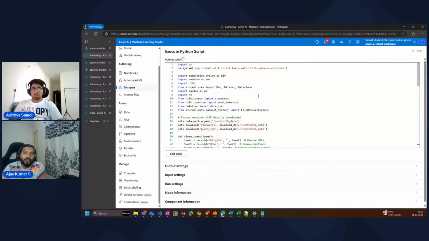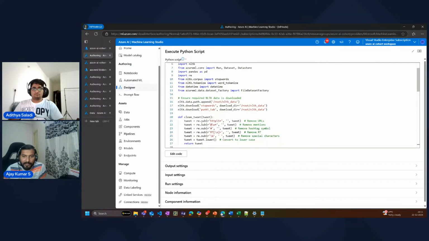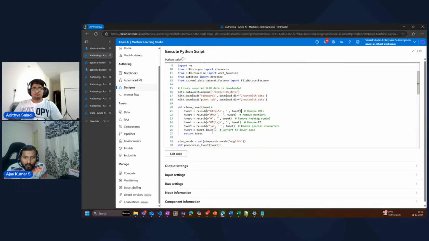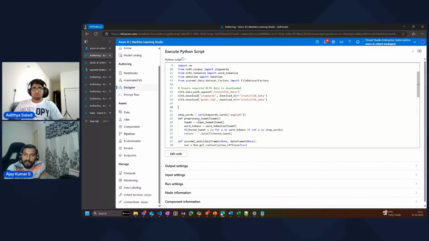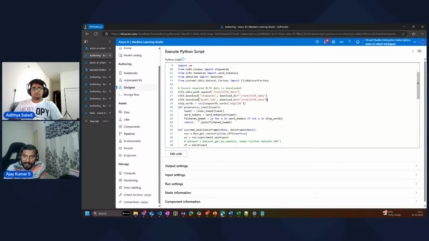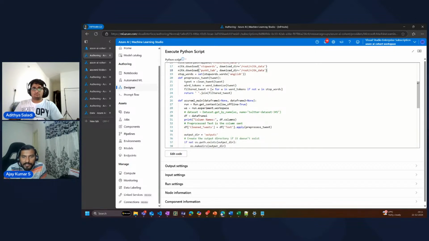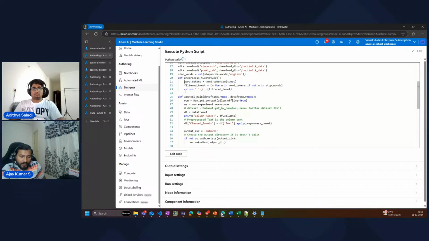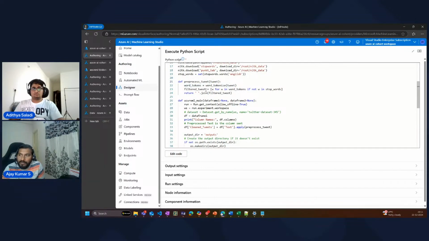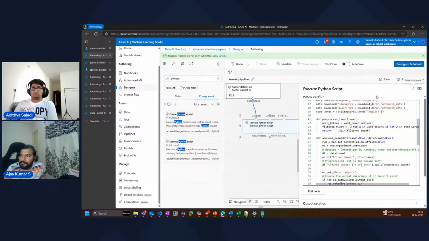Now, how can I improve this? Again, this is not enough because I have written a lot of custom code, right? So for example, cleaning up of these tweets. I don't want to do this cleanup every single time in the code, right? And if I need to do this, I have to test it out. I have a lot of effort here in the code. Again, code is a maintenance headache, right? So what I'm doing, I'm removing this whole code completely. Instead, I'm going to just comment this, or I will just remove this, right? So instead, what I will do is I'll just save this and then I'll show you. So I'm going to save this and then I'll close it.